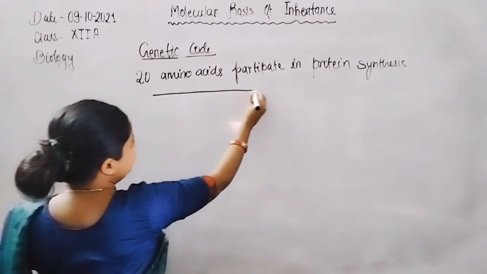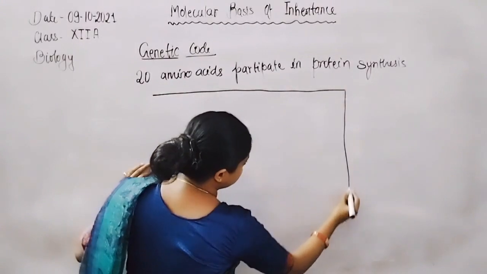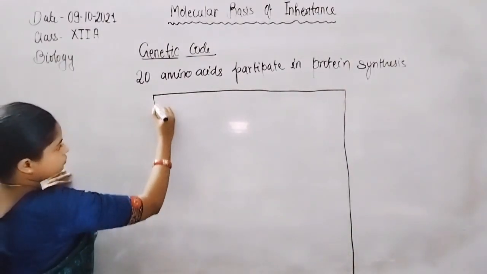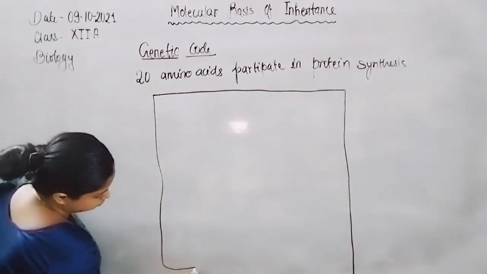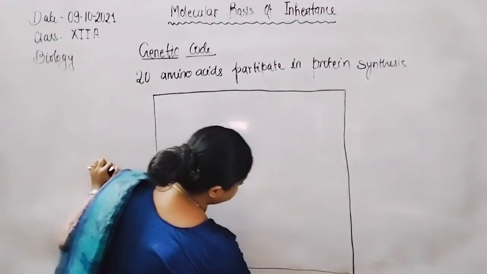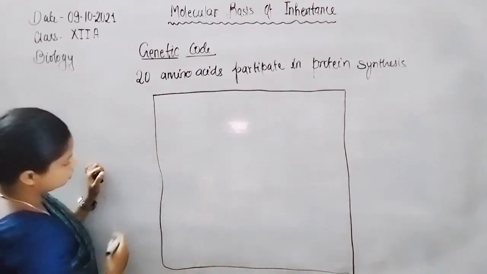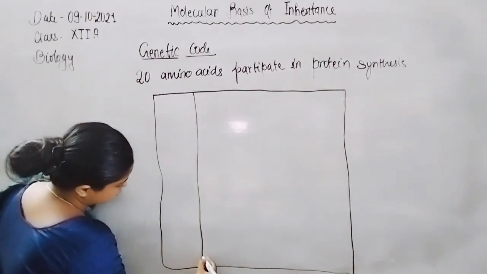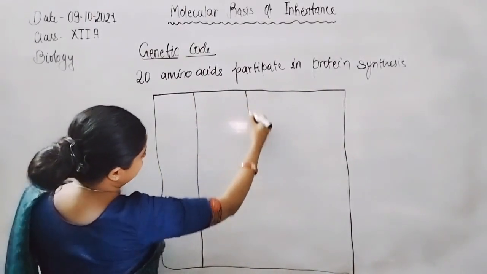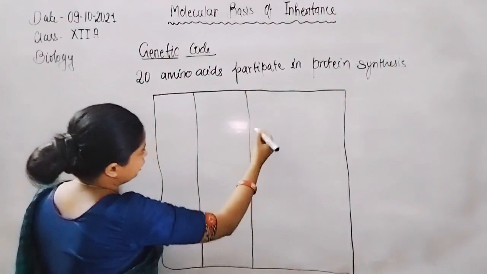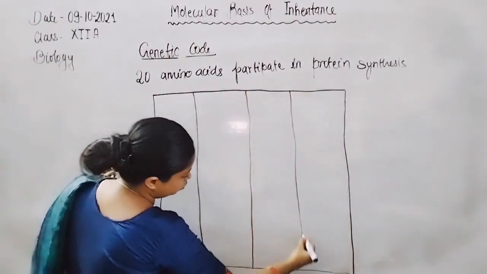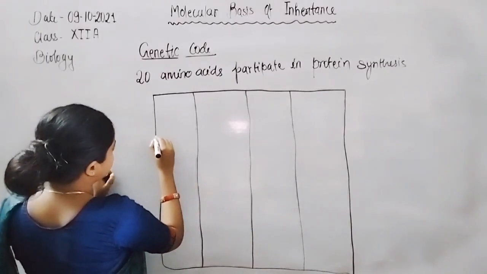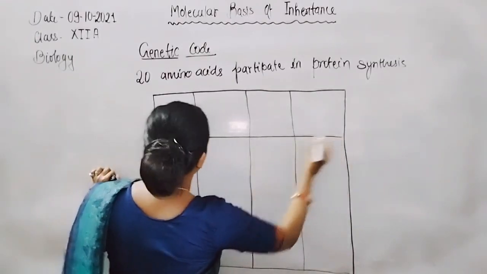Form a checkerboard for the formation of 64 codons. We can divide the checkerboard into 4 columns, and also divide the checkerboard into 4 rows.